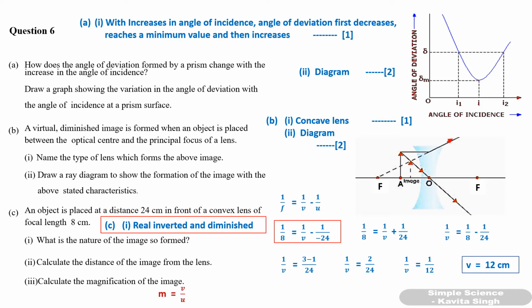Calculate the magnification. Magnification m is equal to v by u. Okay, v is positive, u is negative. V is 12 centimeter, we have calculated just now, and u is minus 24 centimeter. Okay, centimeter will get cancelled. So m you will get minus 1 by 2. Don't leave it till here. Convert it in the decimal form. Okay, so magnification is minus 0.5.